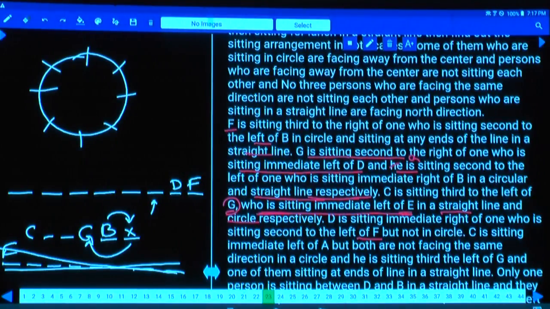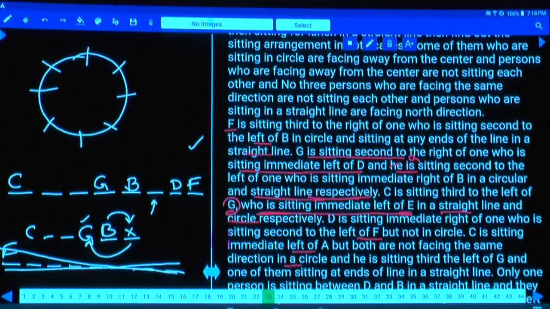C is seated to the immediate left of A, but both are not facing the same direction as circle. And C is third to the left of G, and one of them at the ends of the straight line. As C is third to the left of G, one of them is at the ends of the straight line. C at the end is not possible because F is already at the end. And G cannot be at the left end because there are at least three persons to the left of G. Hence, who will be at the left end here? G must be at the left. If G is at the left end, two blanks were there, then G is here. If G is here, B will be here. Done with this?